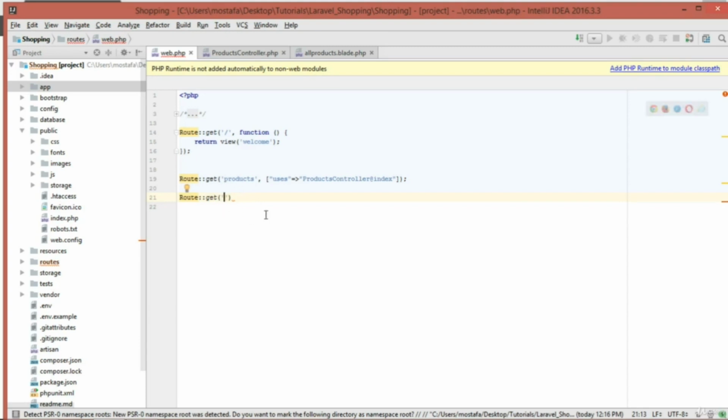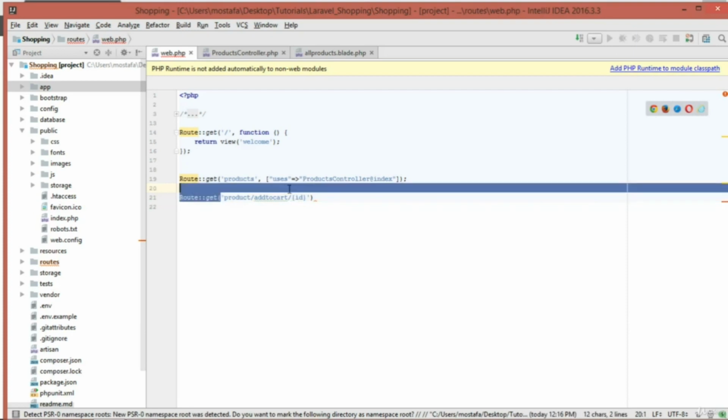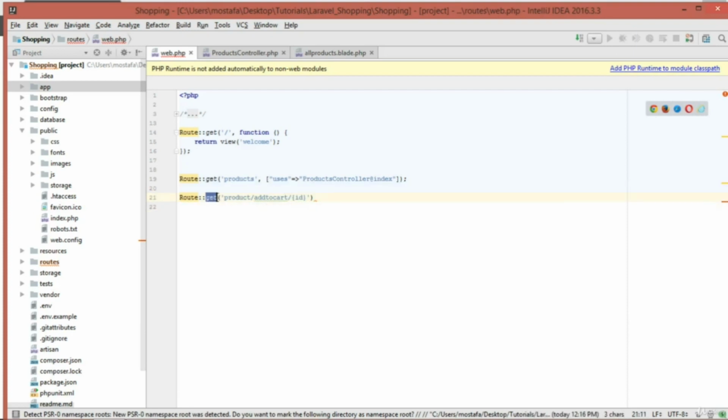So the first one is, let's name it product, and then add to cart, and then ID, and we need to add only one single curly braces for the ID, because we are passing the ID with the URL, because this is a get request, which means that we need to pass something. Here we are going to pass the ID.